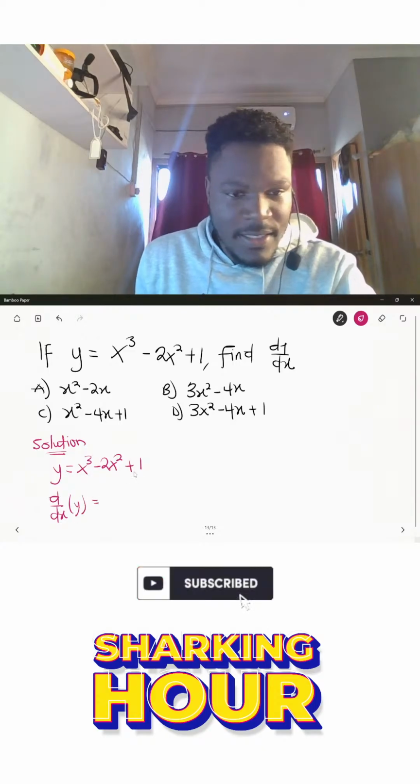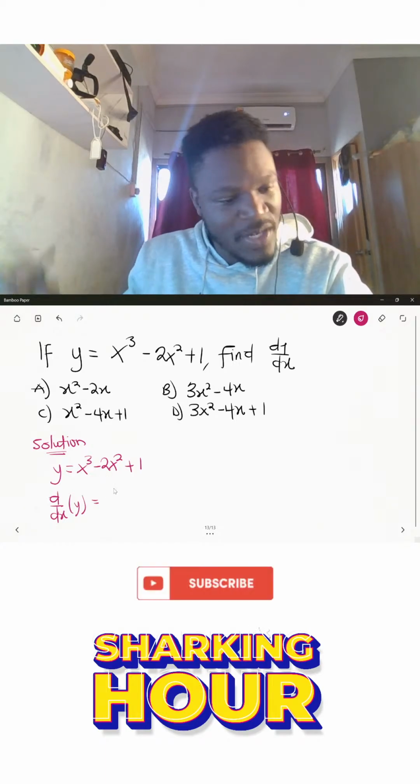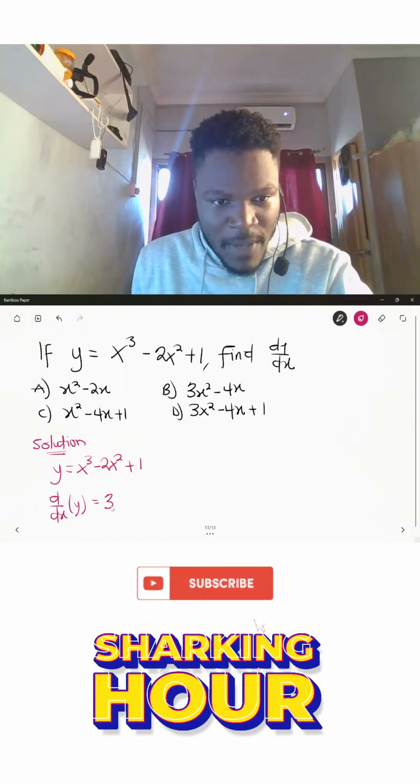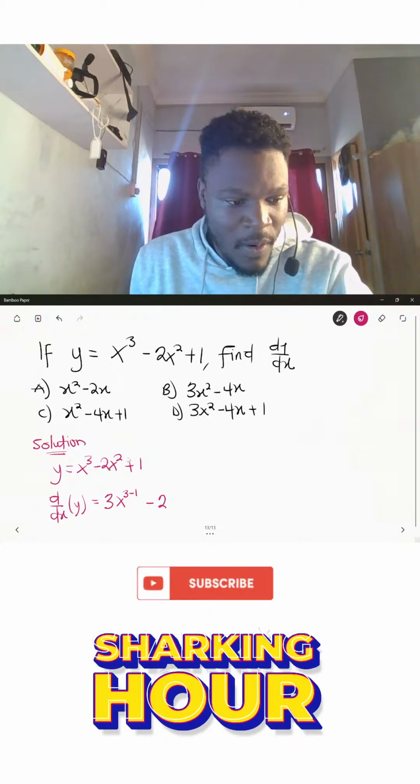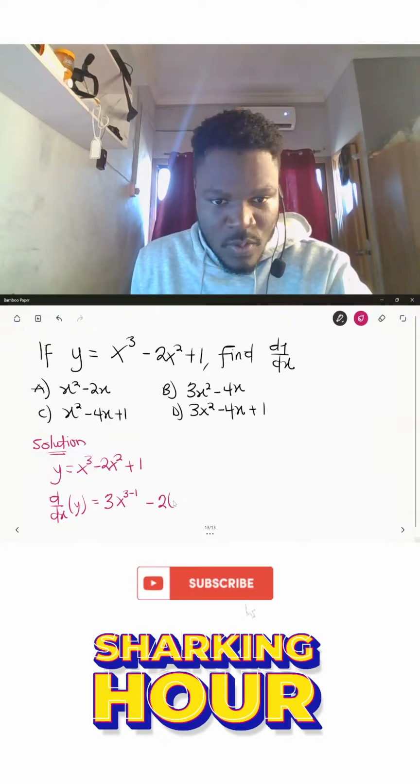We'll use the power of the x term to multiply it, and we subtract 1 from the power. So here it will become 3x raised to the power 3 minus 1, minus, and for the 2x squared, the power 2 will come and multiply the 2 in front, so it will become 2x raised to the power 2 minus 1.